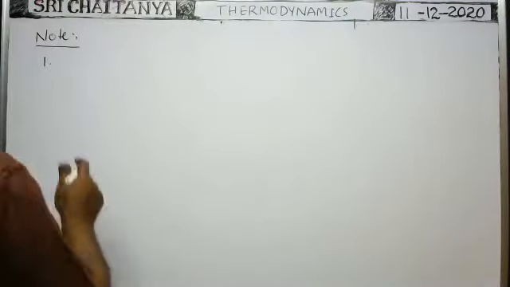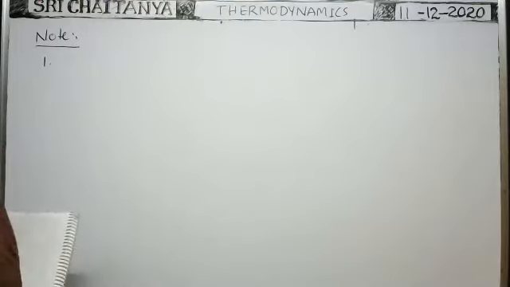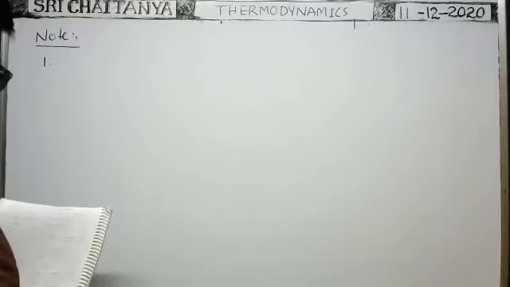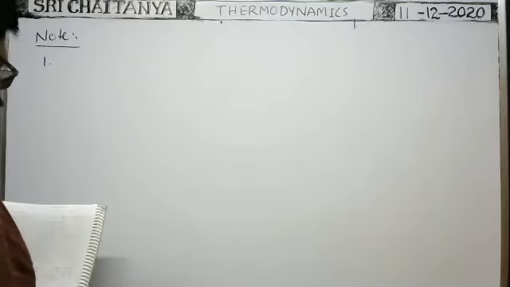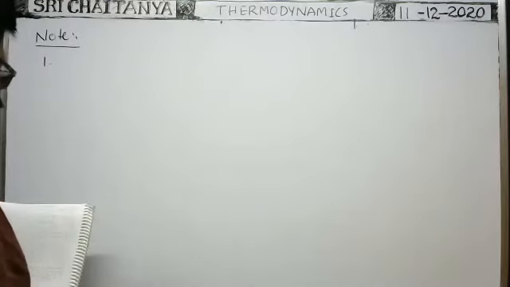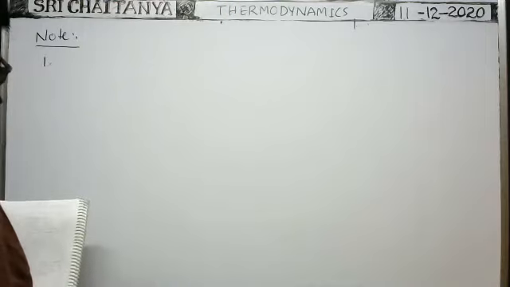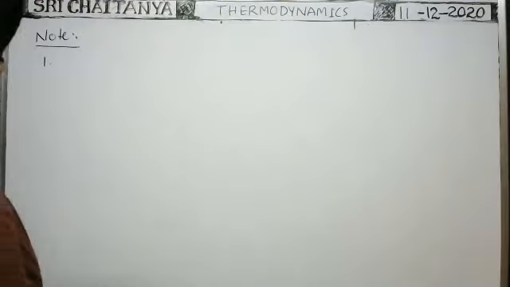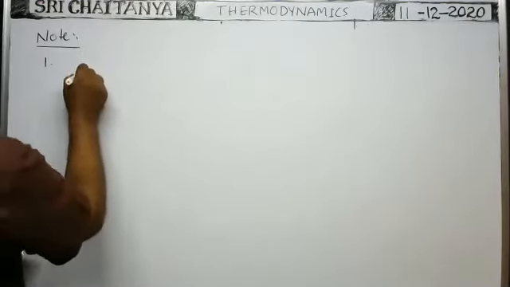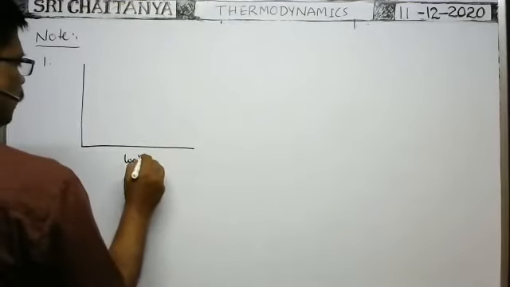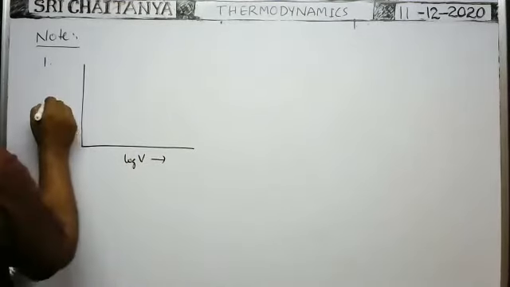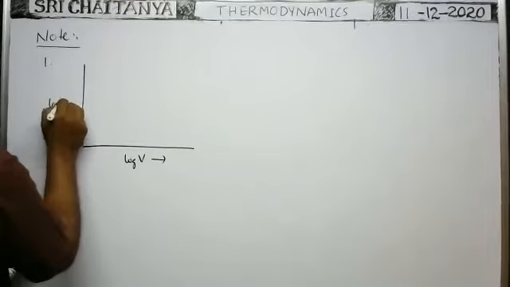Okay, next one. Logarithms of readings of pressure and volume for an ideal gas were plotted as shown in the figure. By measuring the gradient, it can be shown that the gas may be... Here you see the logarithmic value of volume is taken along the x-axis and the logarithmic value of pressure along the y-axis.